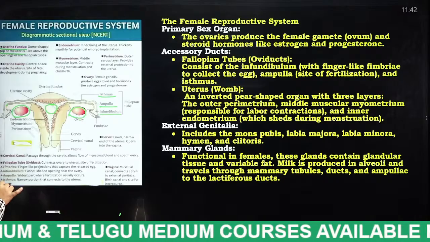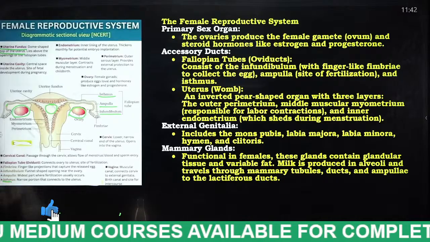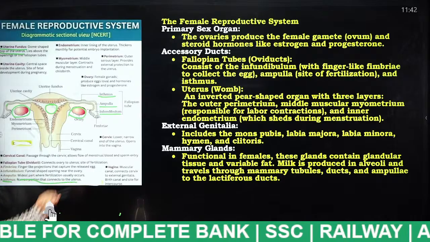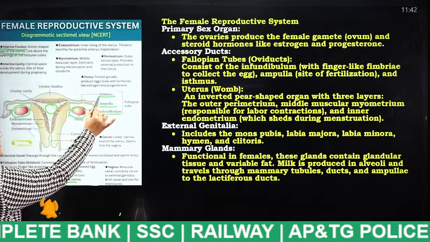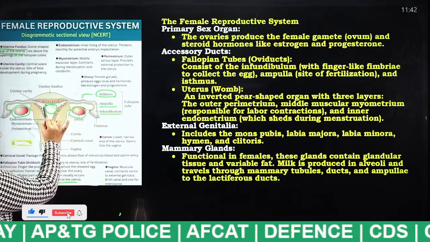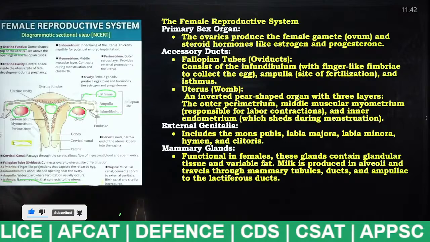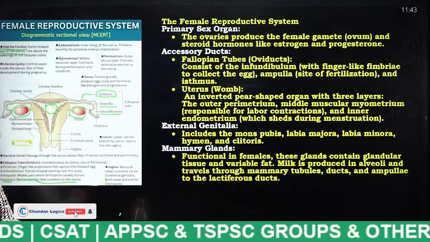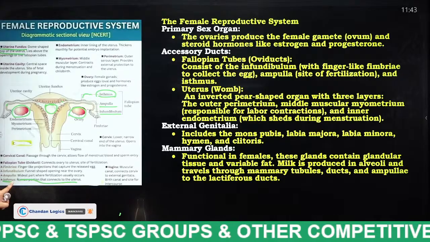What happens in the isthmus? The isthmus is a narrow portion that connects to the uterus. Here is the uterus, and this isthmus is a narrow part which is connecting to the uterus. Listen properly. And the next thing is the ampulla.